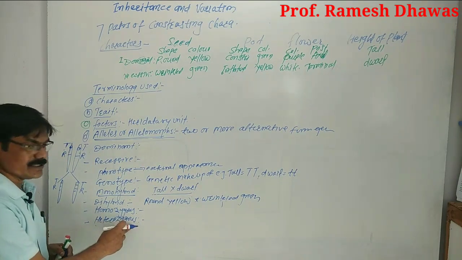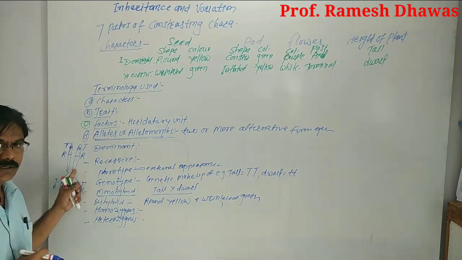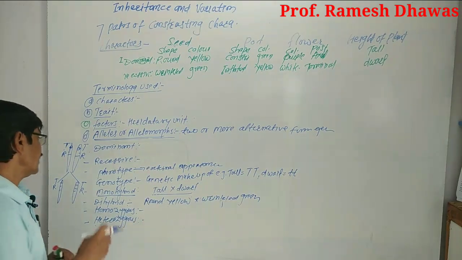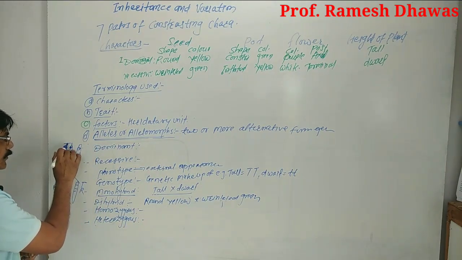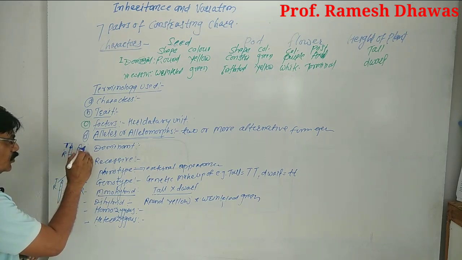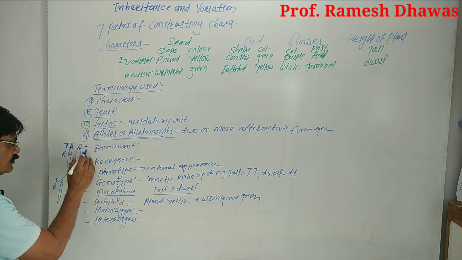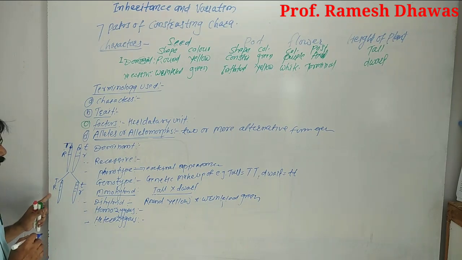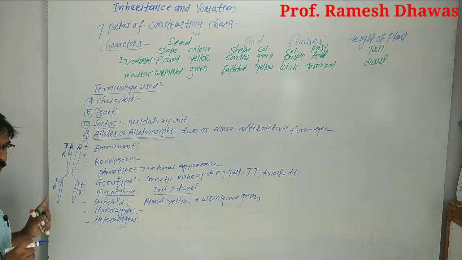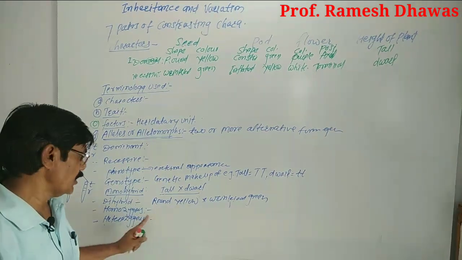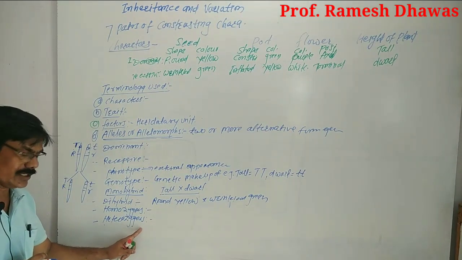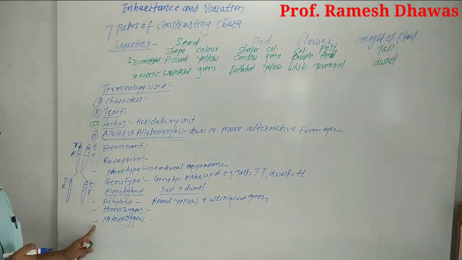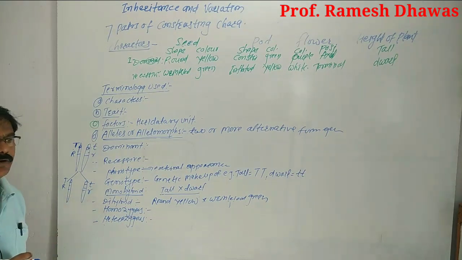Heterozygous is an individual possessing a combination of different forms of alleles, and at the time of gamete formation they produce different gametes, such as instead of the capital T, on the other chromosome of the homologous pair there is the small t and small r. Such is the heterozygous condition. They produce gametes carrying small t, small r, capital T, capital R. Such different forms of gametes produced at the time of gametogenesis from an individual is known as heterozygous, and the same type of gametes formed from an individual is known as homozygous. Clear?